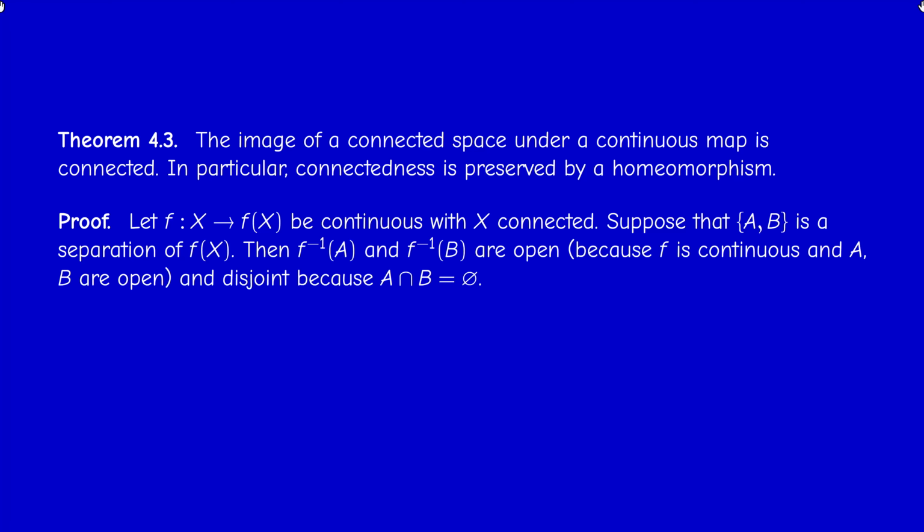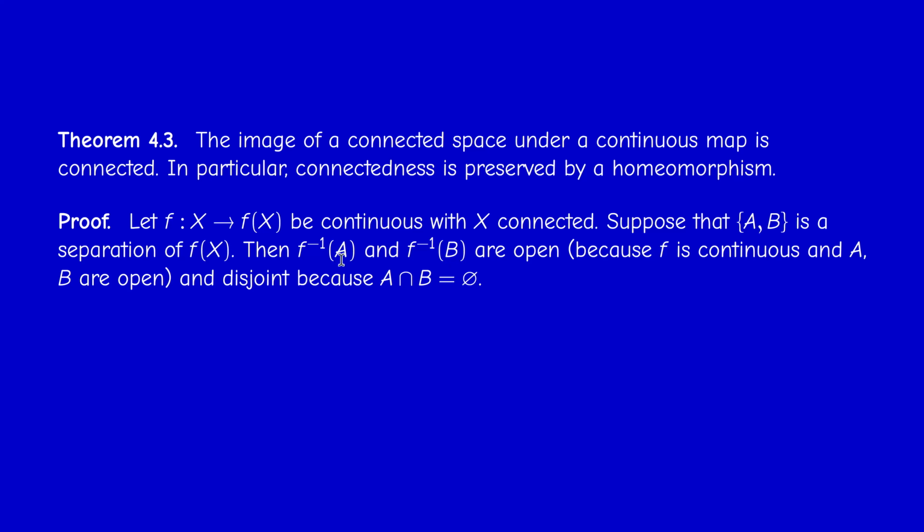Now, it means four things, once again: both not empty, both open, they are disjoint, and their union is f of X. Since A is open in the image, the inverse image of A under f is open because f is continuous, and similarly for f minus 1 of B. Therefore, we can write X as the union of these two sets.